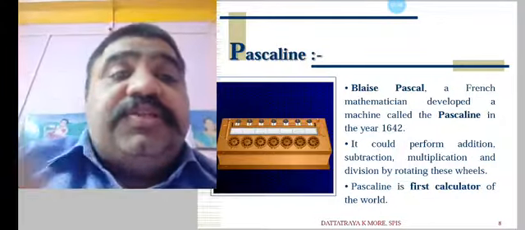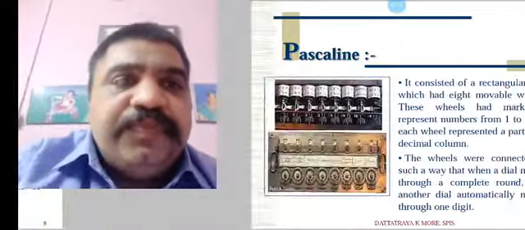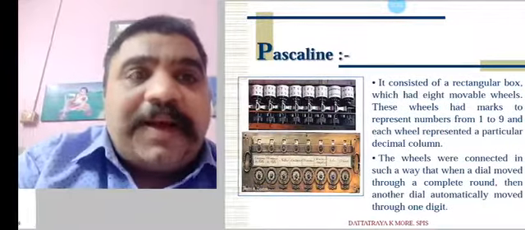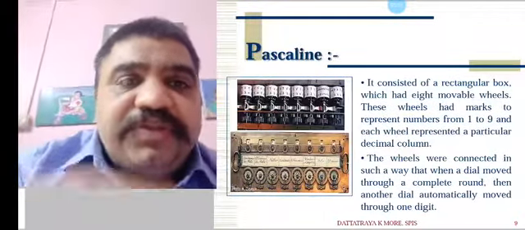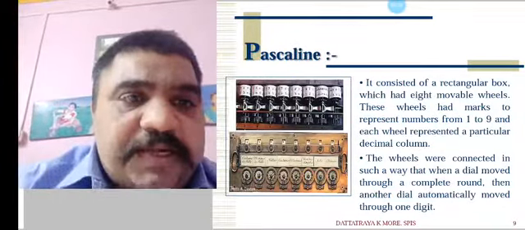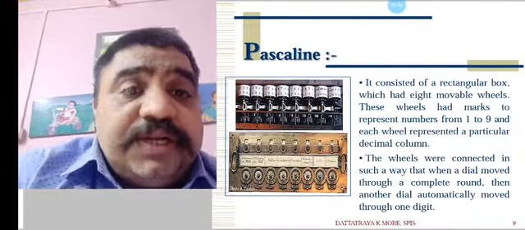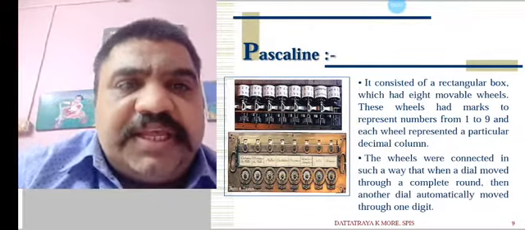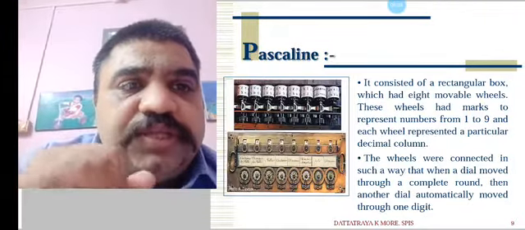Pascaline is the first calculator of the world. This is a very important thing. This is a real Pascaline device which is opened, and on the upside you can see how the number wheels and gears are arranged.